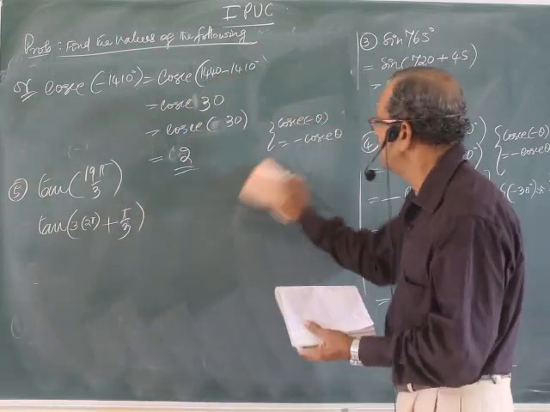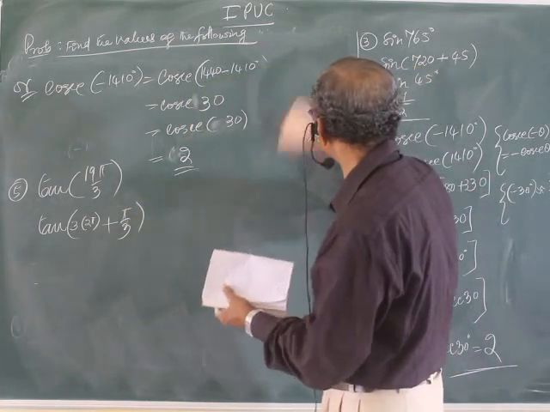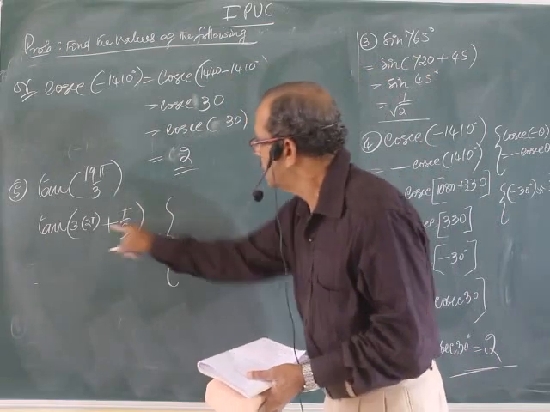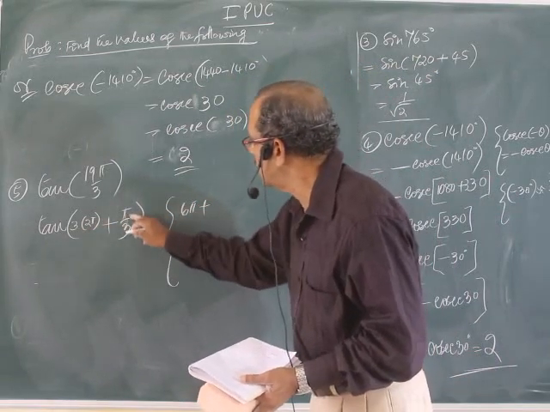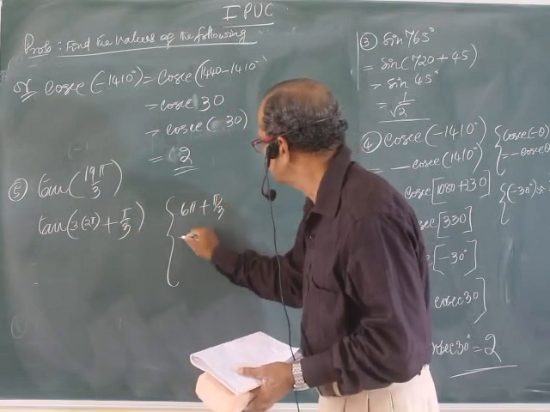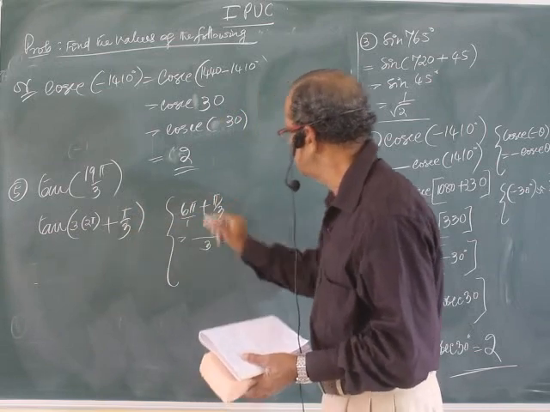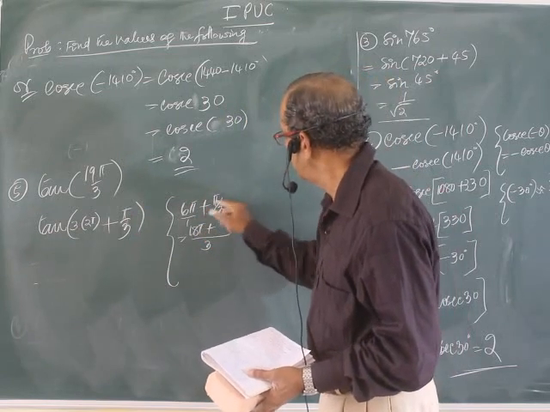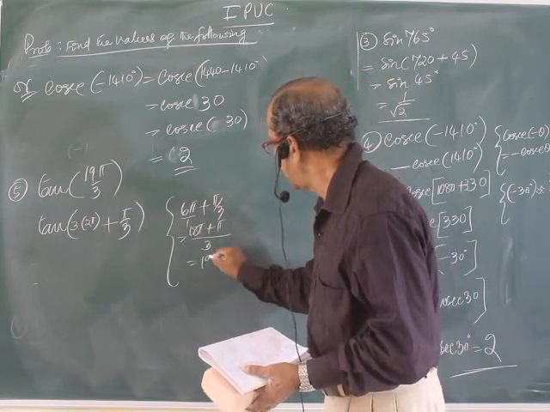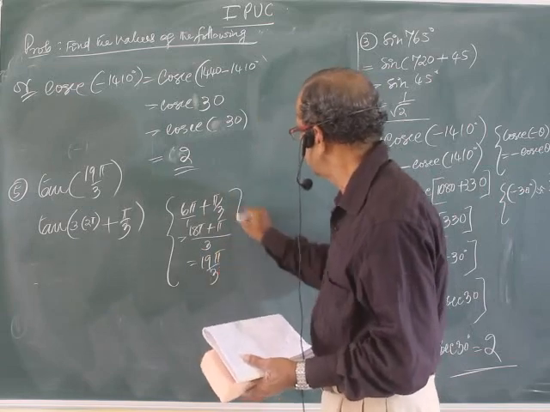Let me verify. 3 into 2 pi means 6 pi plus pi by 3. LCM is 3: 18 pi plus pi, 19 pi by 3. Correct.